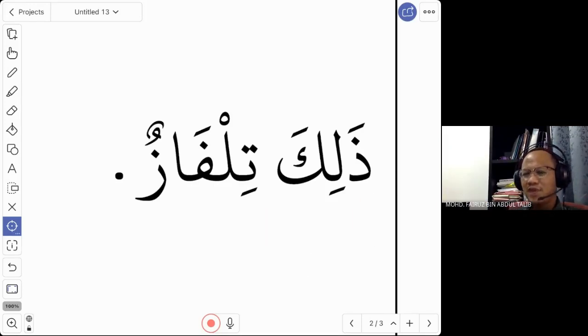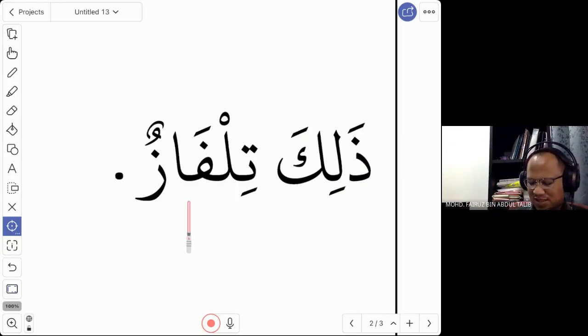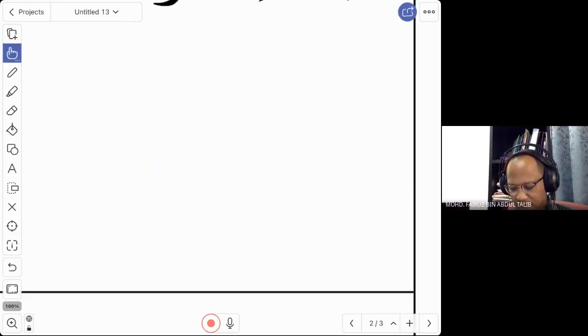Dhalika. Why is it dhalika? Why not the other word, tilka? When you say dhalika, you are pointing to the word tilfaz. So look at this word. Is this a muzakkar or muannas word? Muzakkar. Good, because you don't see any ta marbuta. Therefore, this is muzakkar. That is why you say dhalika. Dhalika tilfaz. This is similar to hadha tilfaz. Good. Now we look at the last word.